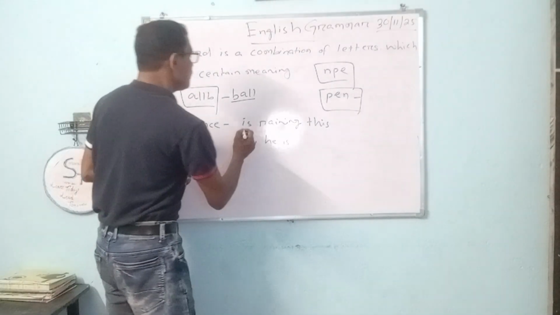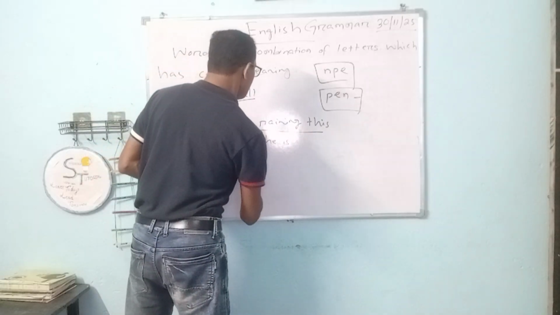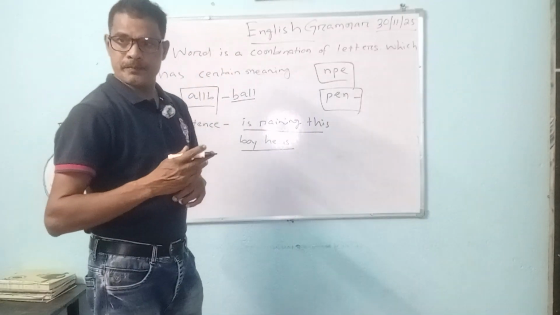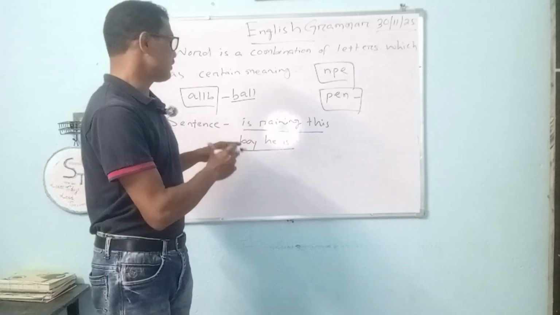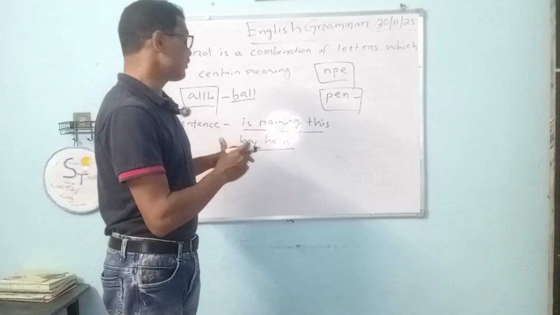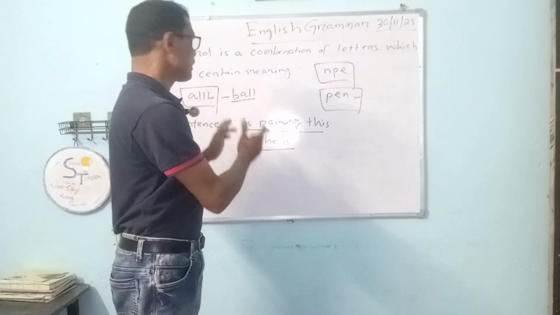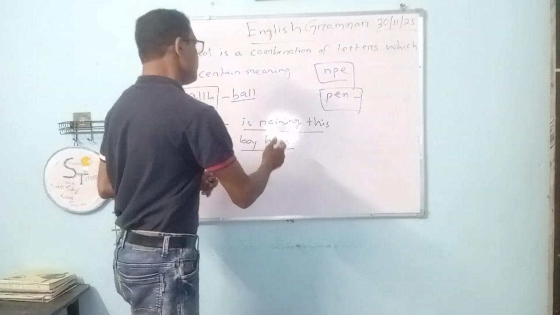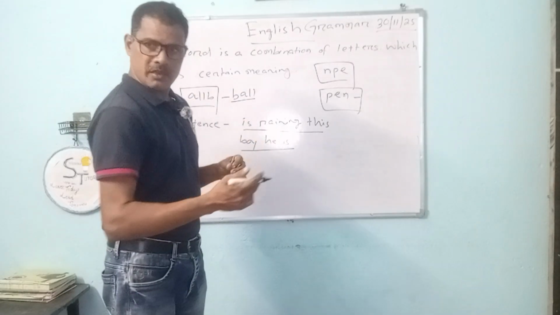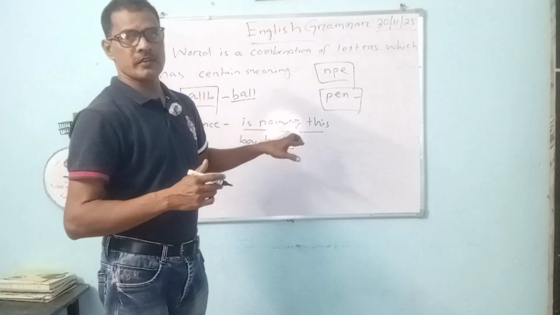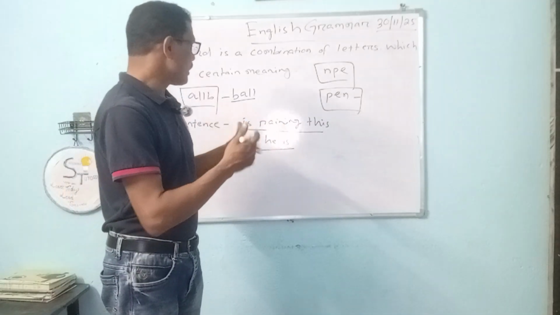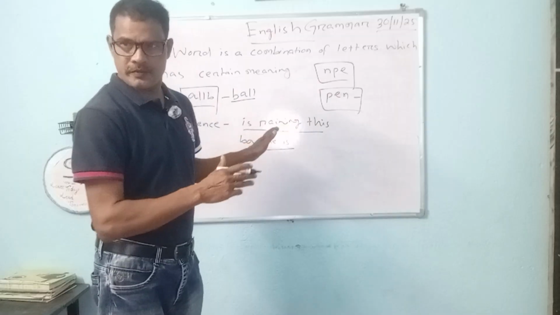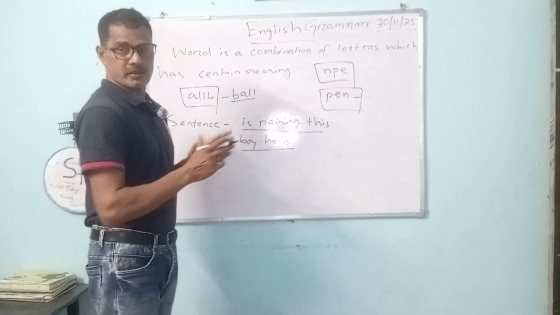So we cannot call this a sentence because it is not arranged in a proper way. These sentences don't start with a capital letter, they don't have any meaning, and they don't have any period or end mark. So we cannot call these sentences.